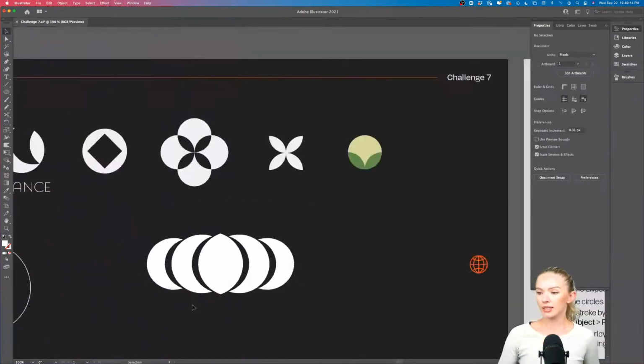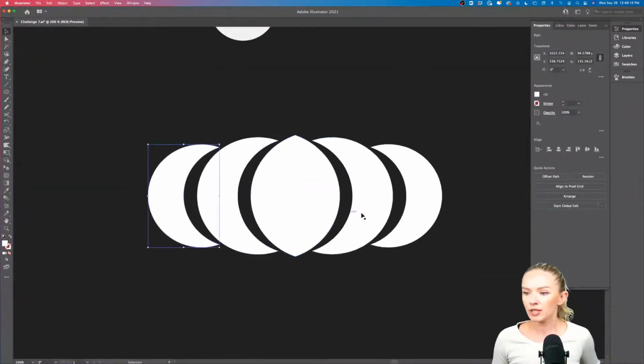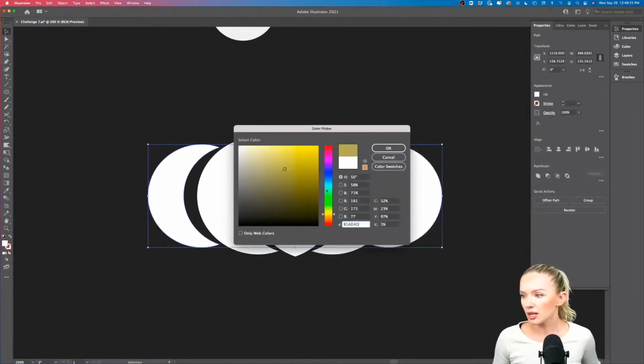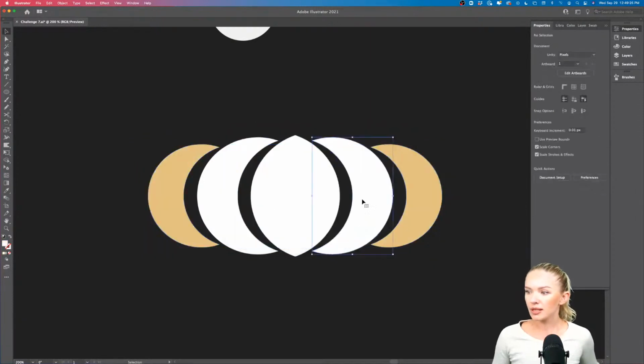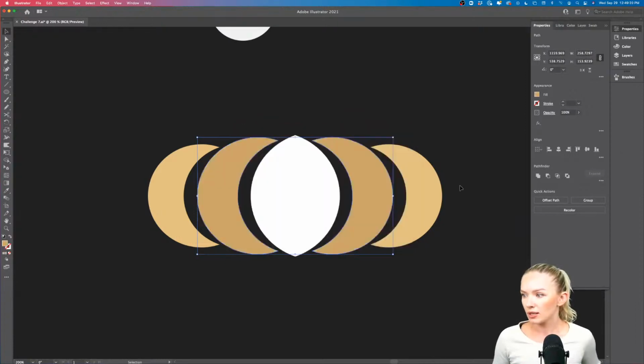All right. Now this is fun, and now we can also go in and recolor some of these things. So we can take the back ones and make them a different color, maybe like a golden color. This could be a nice logo element for like a wellness brand.